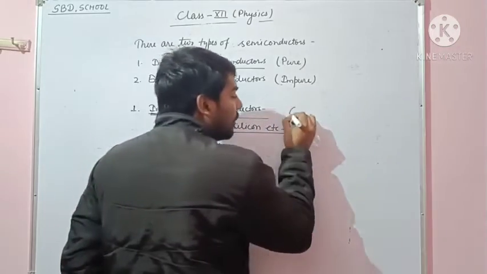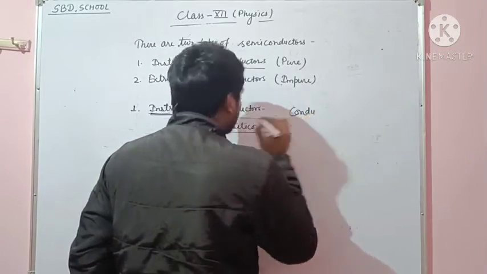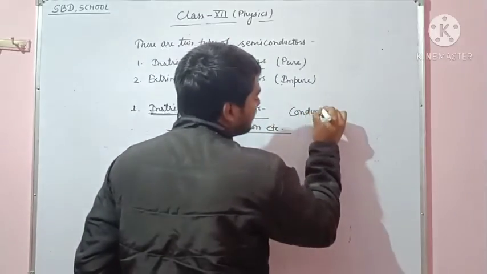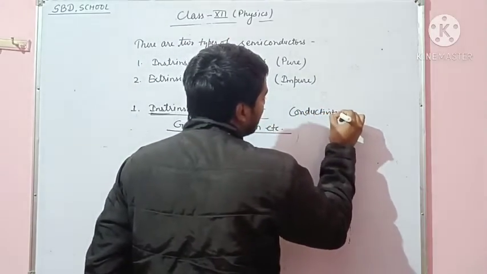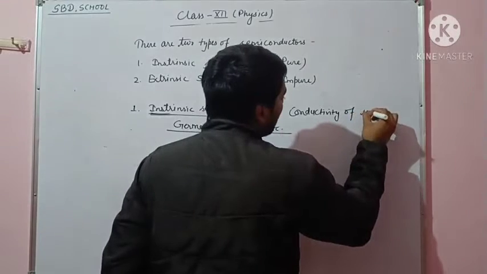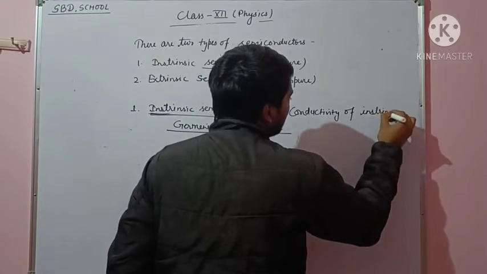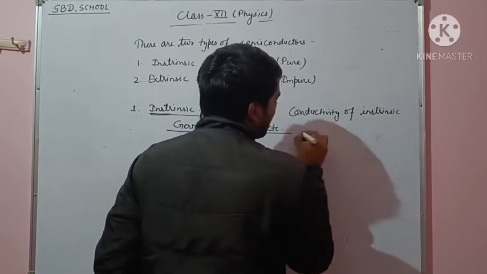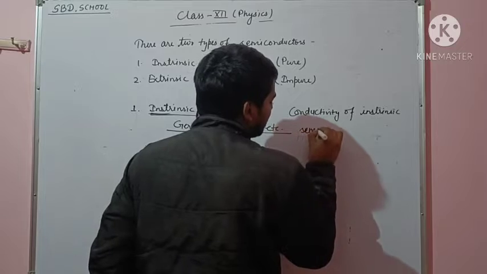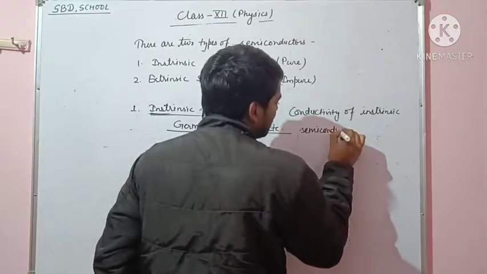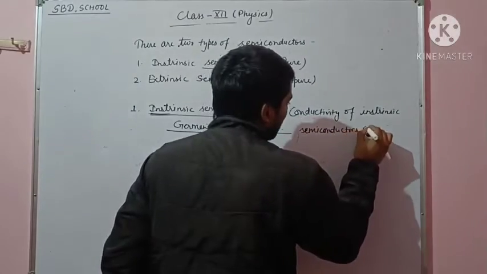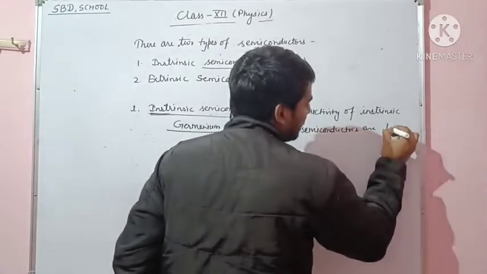The conductivity of intrinsic semiconductors is low.